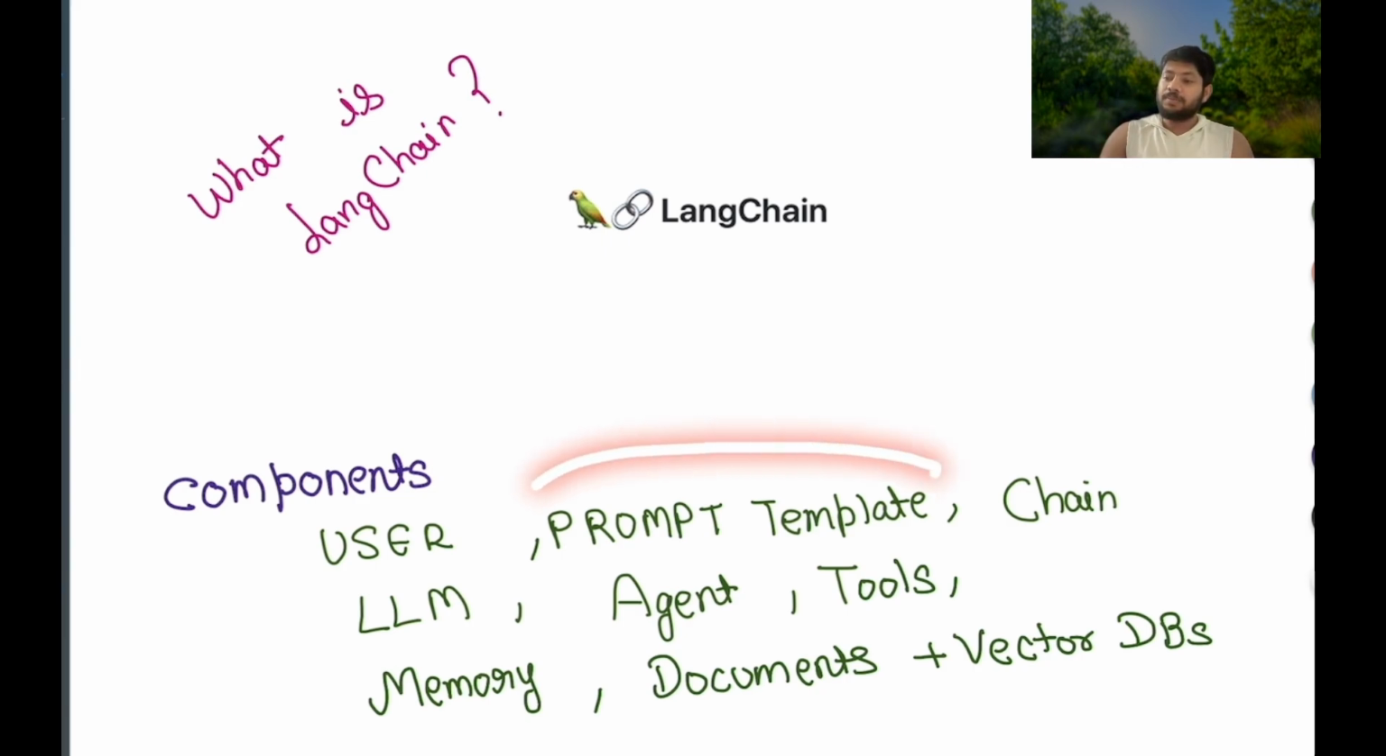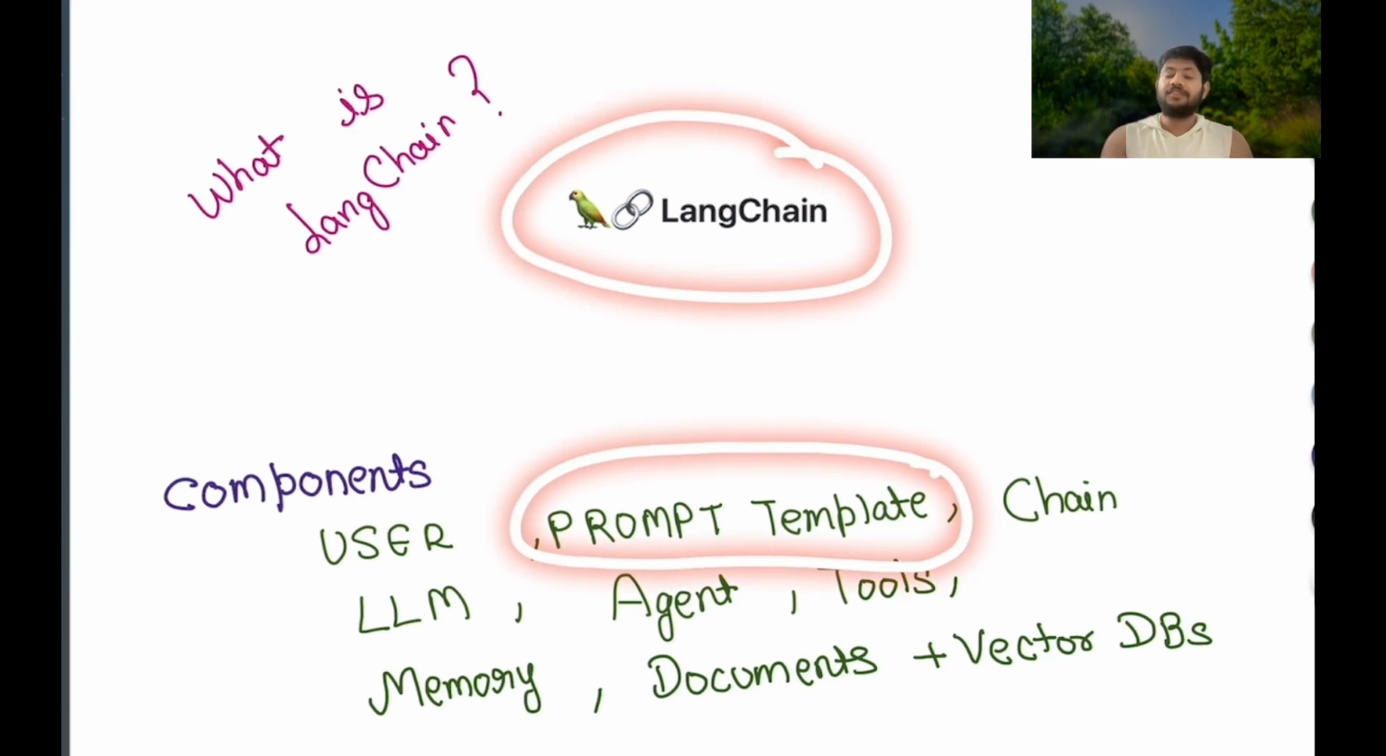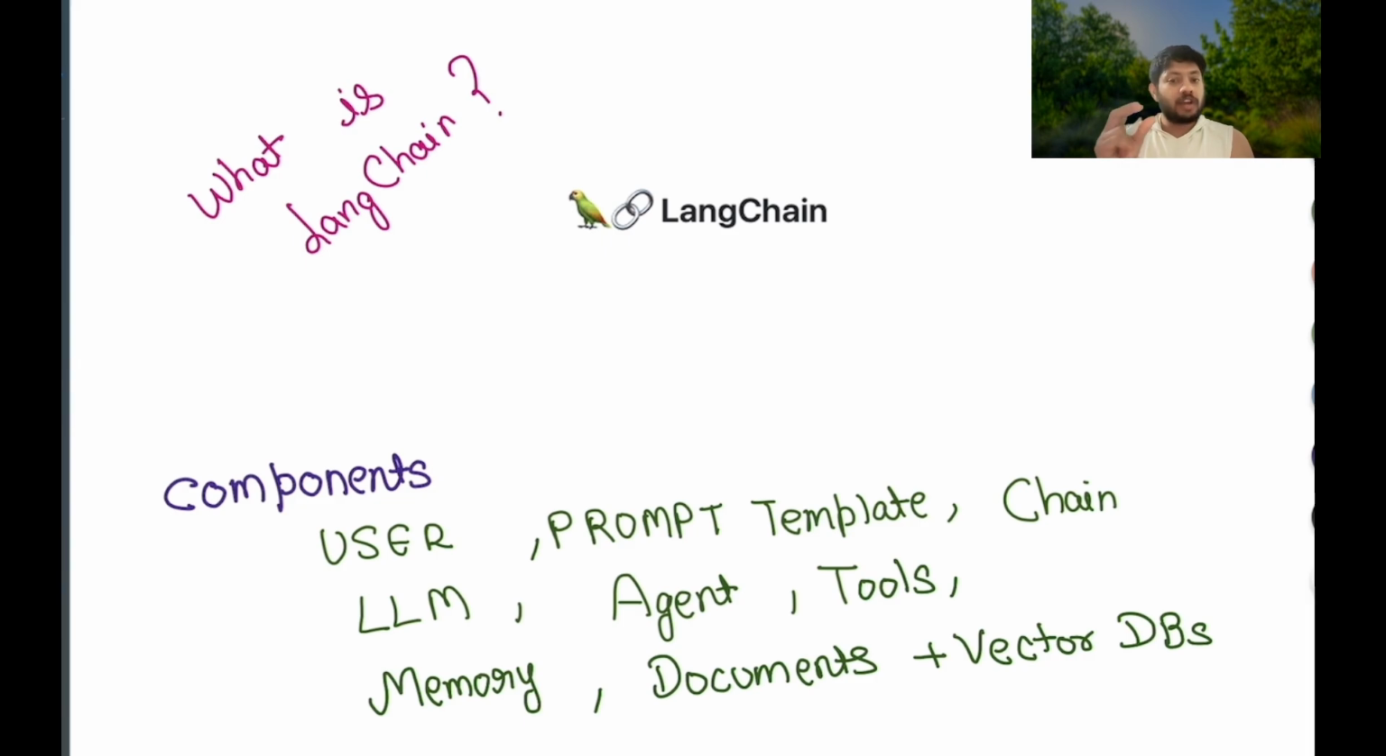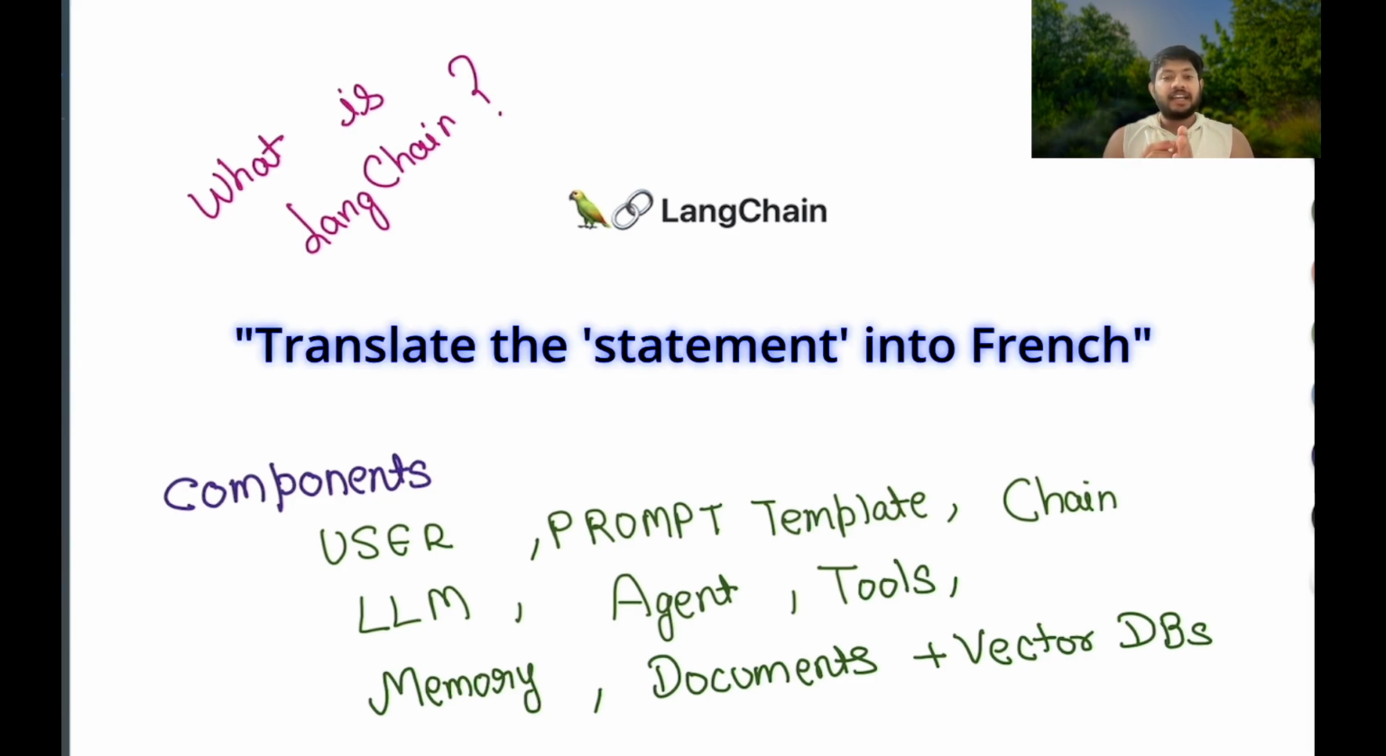We have something called a prompt template, which is provided by the LangChain framework, and this can help us structure our input to the LLM. So when we say, hey, translate this statement into French, and we give this prompt to any LLM like ChatGPT, it takes your input and gives the output.